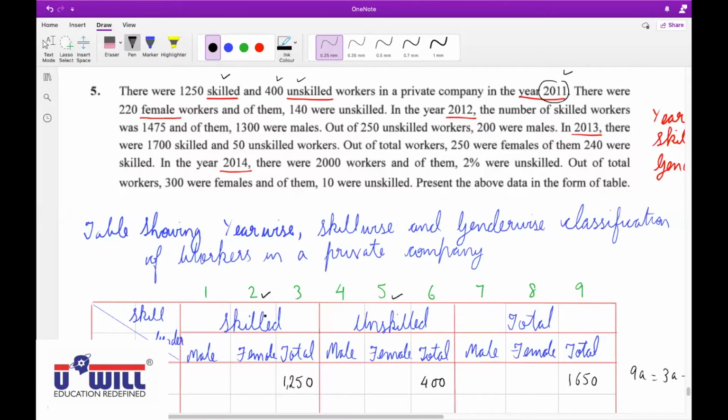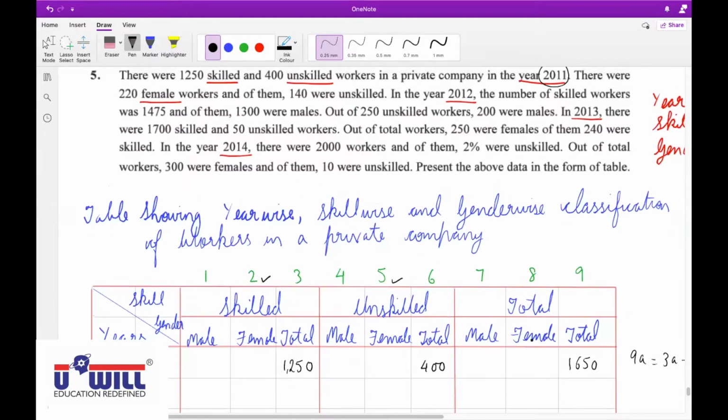No. How can you write it in 2A? Is it mentioned 220 female workers are unskilled? No. So we cannot even write it in 5A. Where do we have to write this? Total female workers are 220. 8A. Okay, 220 are total female workers. Did you understand this? Yes, sir. Anyone else who did not understand why 220 will come in total?